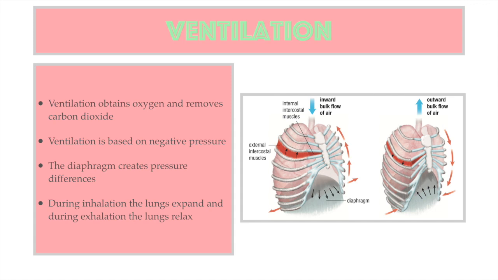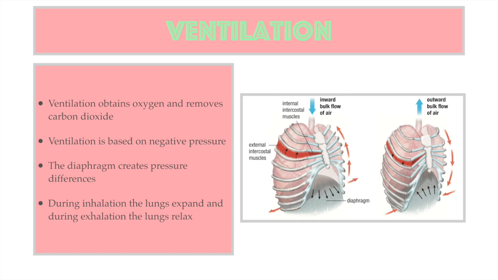Ventilation serves two purposes. It obtains oxygen and removes carbon dioxide. Ventilation is based on negative pressure. Air always flows from an area of high pressure to an area of low pressure. When the atmospheric pressure is higher than that of the lungs, the air is forced into the lungs. Conversely, when the atmospheric pressure is lower than the pressure in the lungs, air is forced out of the lungs.